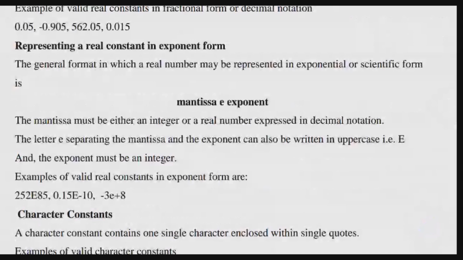So directly go to the example of valid real constants in exponent form. This is also a rarely used one. Don't worry, there is no particular small e or capital E in between them. It is also rarely used. Don't worry. So we use integer or floats. That's it. So only two things you need to remember.